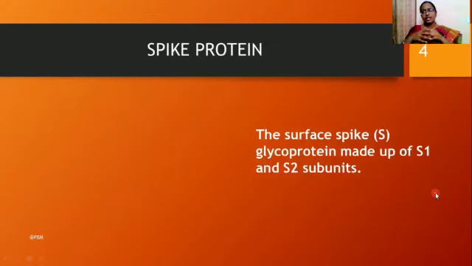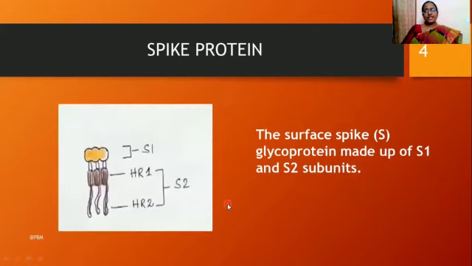Now we should understand some more information about the spike proteins. Why? Because they play a vital role in the recognition of host cell receptors. The surface spike protein is made up of two subunits: the S1 subunit and the S2 subunit. Here we discuss these with a simple sketch diagram, where you can see this is the S1 subunit of the spike protein, and this portion comprises the S2 subunit.